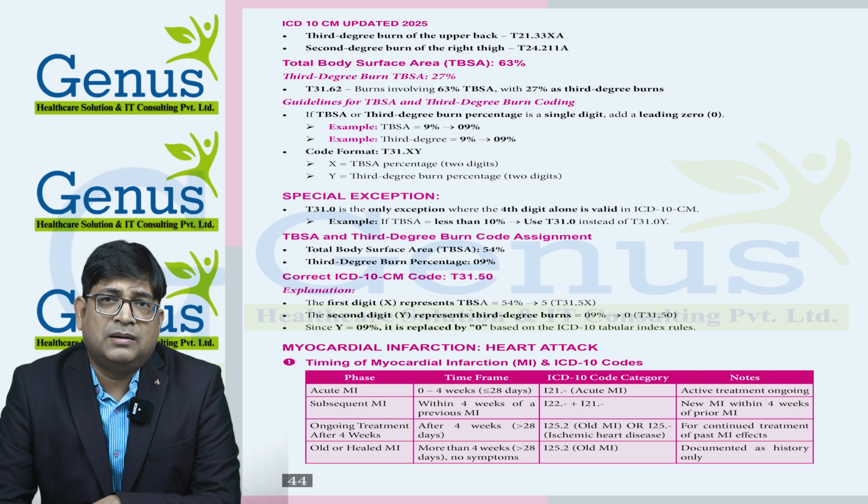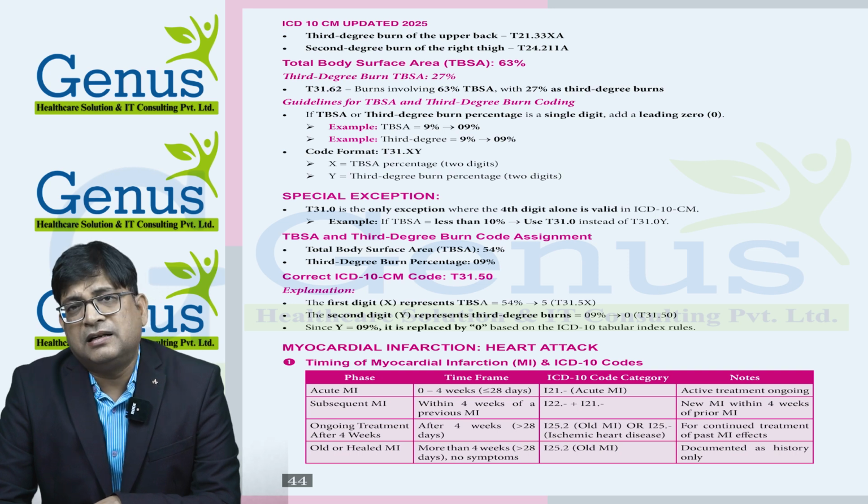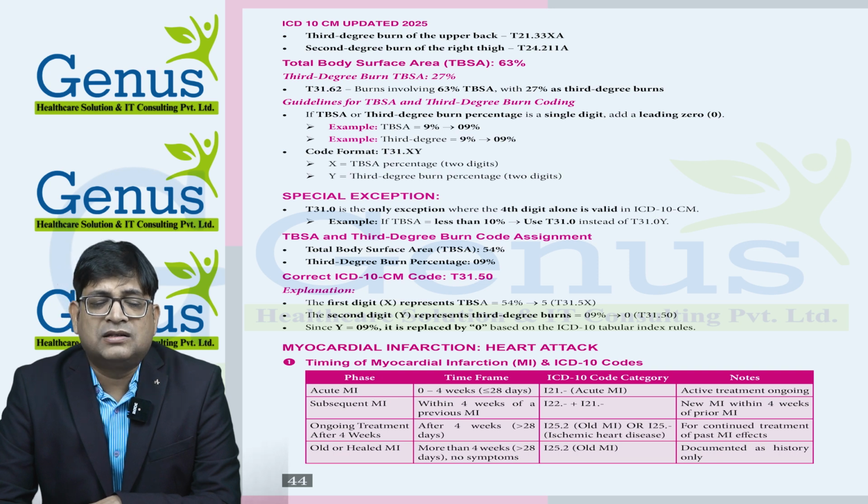Is there any 3rd degree burn mentioned in the medical record? If the answer is no, our coding will be completed. But if the answer is yes, then first we need to count the TBSA. So in this case, the first two areas, right index finger and right forearm, comprise 9% because our left arm or right arm is 9%. So whether it's an index finger, hand, thumb, forearm, elbow, whatever is mentioned, it cannot exceed 9%. Because it's a right index finger and right forearm, both will give us 9%.